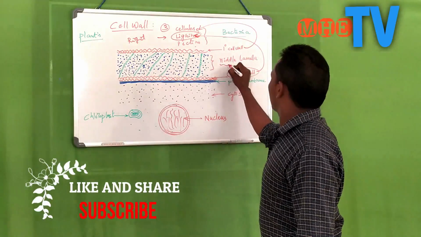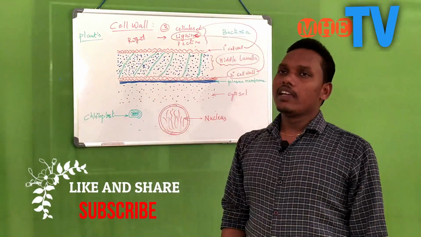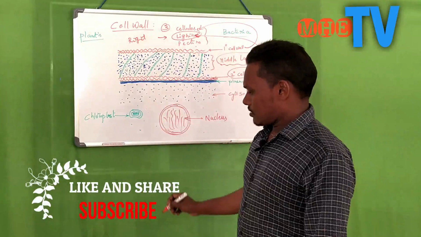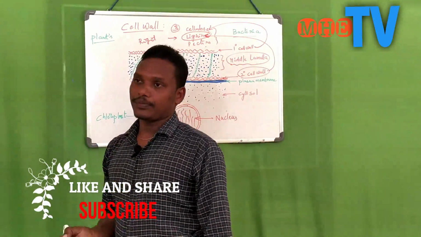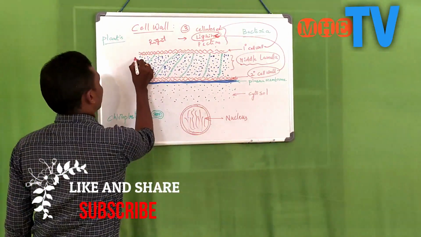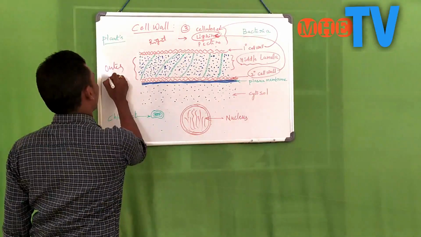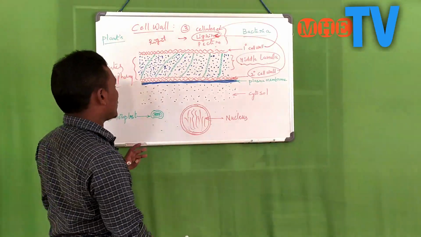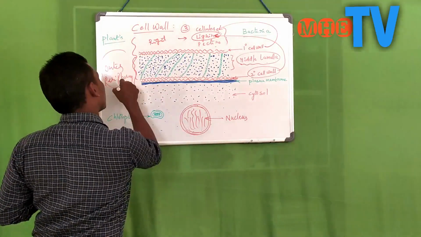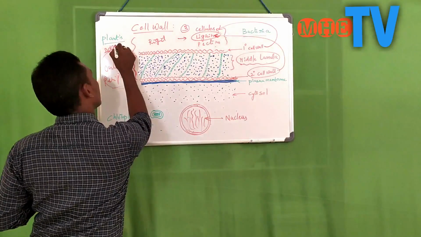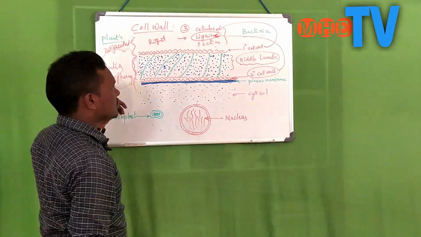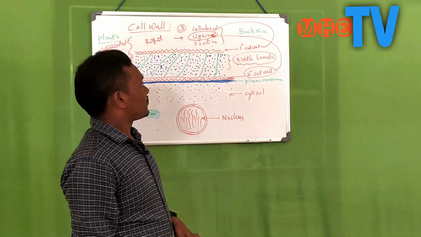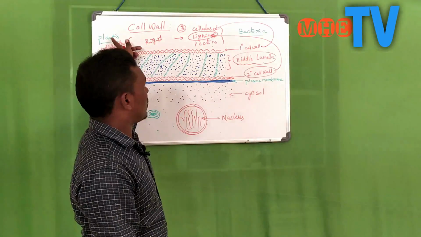Coming to the last one, the middle lamella. It only comprises pectins. It connects with the outer periphery of other cells. That means it can interact with other adjacent cells. That is the role of the middle lamella. This is about the plant cell wall material.